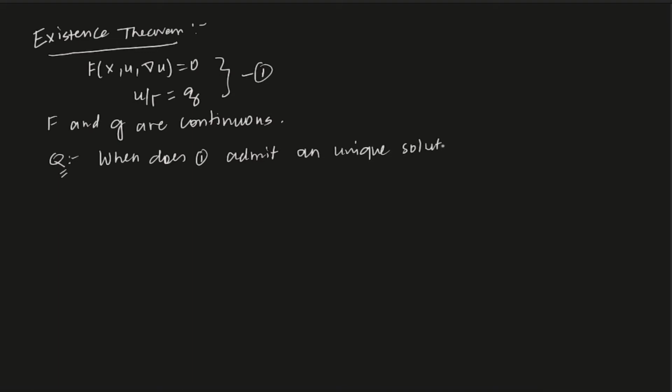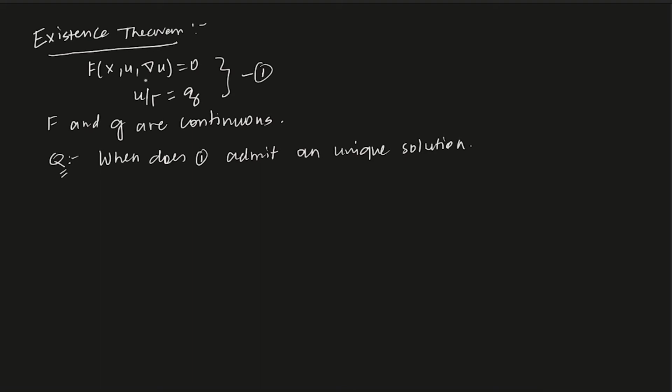Whenever we talk about a solution, we mean u is in C1 of omega, wherever u is defined, such that it satisfies this, and u restricted to gamma, which is some curve, equals g.